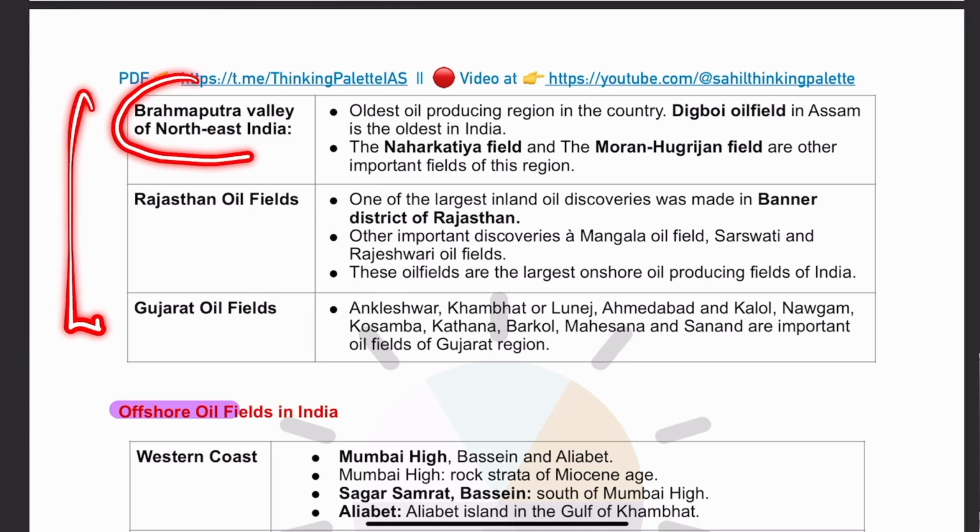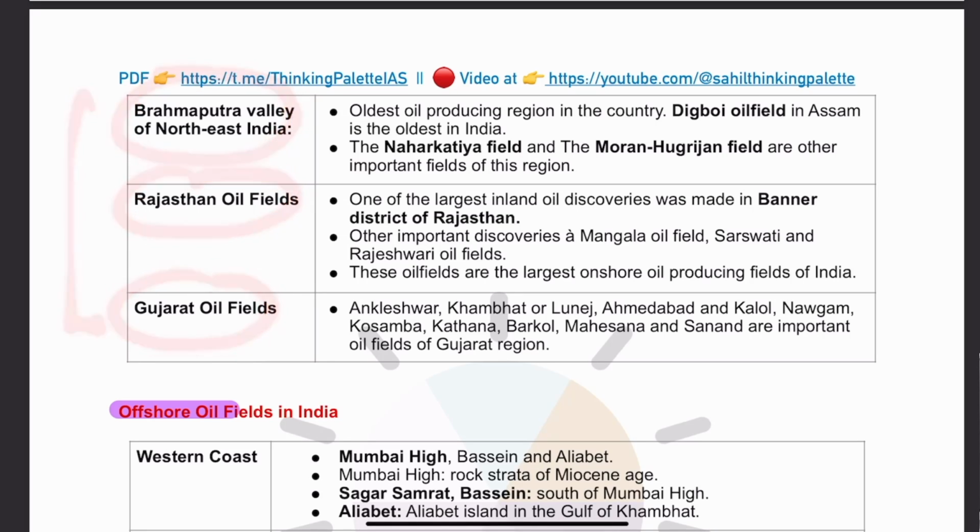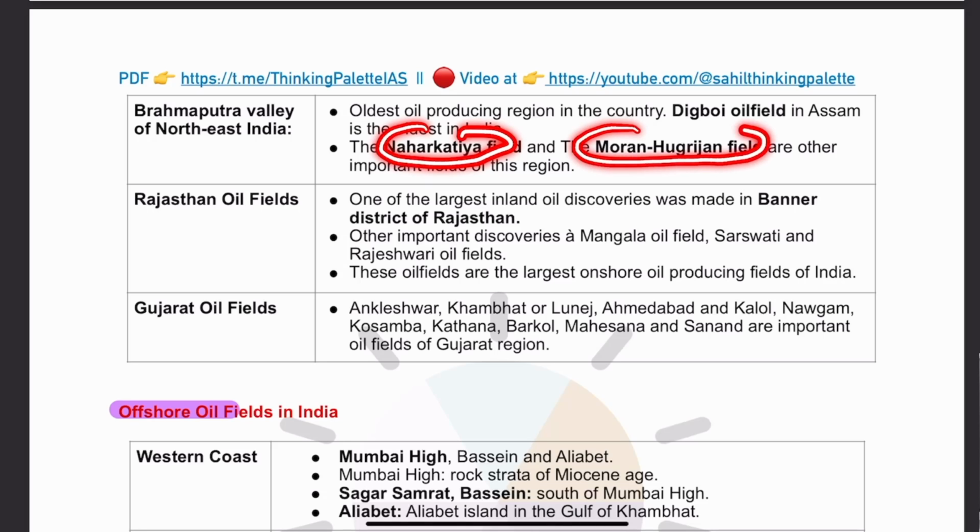Number one is Brahmaputra Valley, then we have Rajasthan oil field, and then we have Gujarat oil field. Now in Brahmaputra Valley, that is in northeast, there is the Digboi oil field in Assam, and in fact it is the oldest in India. It was started during the Britishers. So Digboi oil field, Assam, oldest, started during the British period. Then Naharkatia field and Moran Hugrijan field are the other ones in northeast.